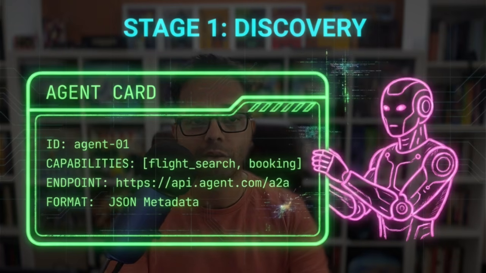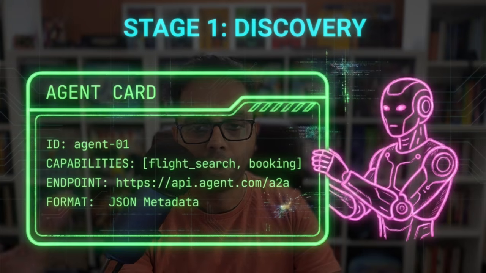And hence the A2A protocol says that whenever you're building an agent, you create an agent card with it, and the agent card will typically have the identification of the agent, the capabilities or skills of this agent, for example, flight search or booking or certain things like that.